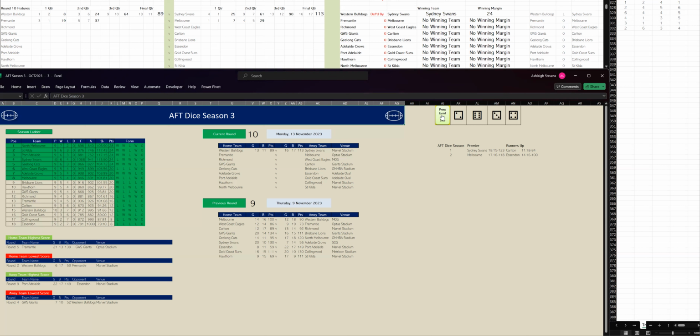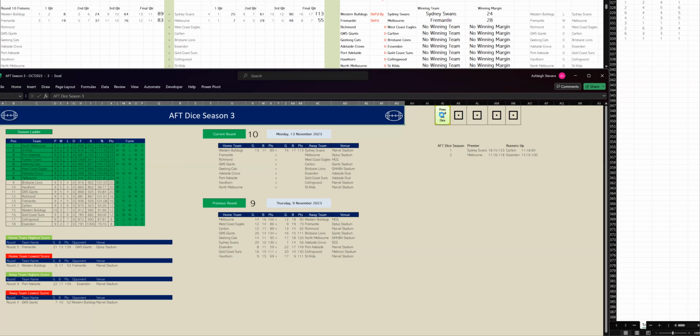Let's go to the third quarter. Third quarter's been processed. And Fremantle have kicked 6-3 to Melbourne 3-1. And at three-quarter time, Fremantle are leading by 28 points. Let's go to the last quarter. And Fremantle and Melbourne have kicked 1-1 in that last quarter, and Fremantle win by 28 points. Fremantle final score 12-11-83 to Melbourne 8-7-55. Let's go to the next game.